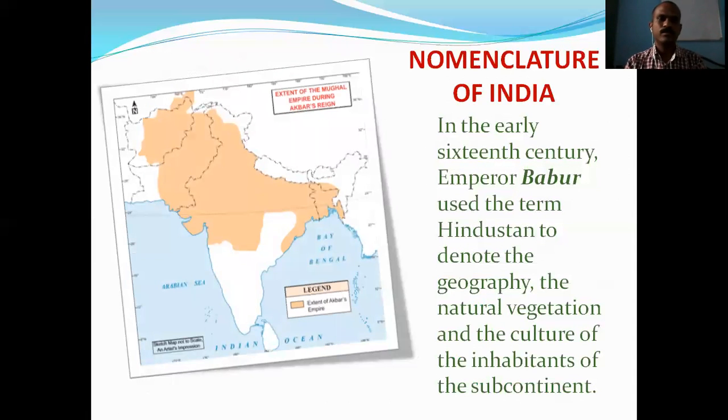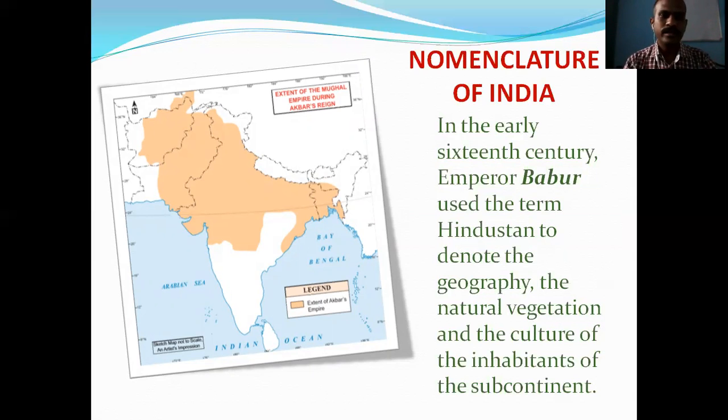Subcontinent means that at that time Pakistan was also a part of India, and Bangladesh also. When Babur became emperor and Mughal rule was established, he observed the culture, vegetation type, and geographical phenomena of these areas.